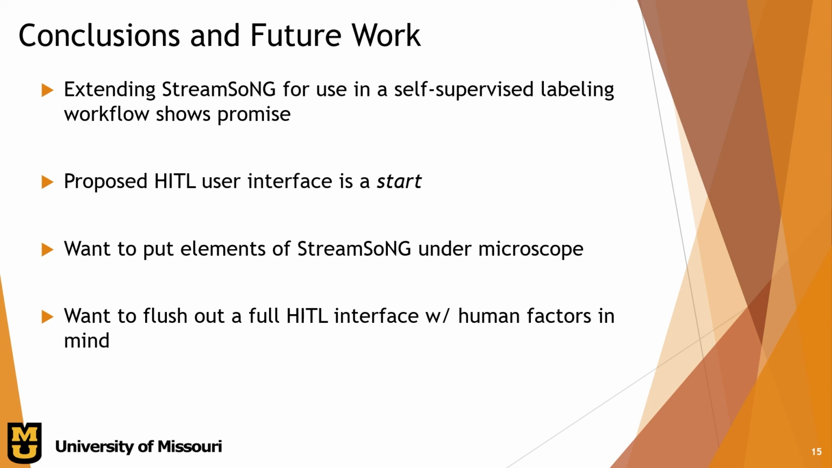For future work, we want to put elements of StreamSong under a microscope. We know that algorithms like pKNN have issues dealing with reduced image feature data in space. So we want to try and find alternate approaches to how we can stream classify this data. We also want to flesh out a full human-in-the-loop interface, considering human factors like cognitive ergonomics, to further reduce the load on the human operator even further. So in this presentation, we've discussed how to extend closed-world algorithms for open-world problems, and we've also proposed many ideas and considerations behind how to build an efficient human-in-the-loop labeling algorithm and user interface.